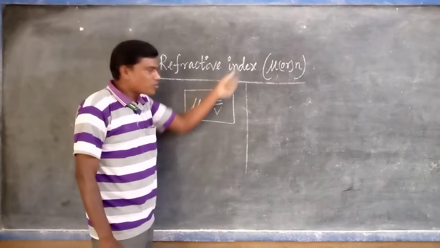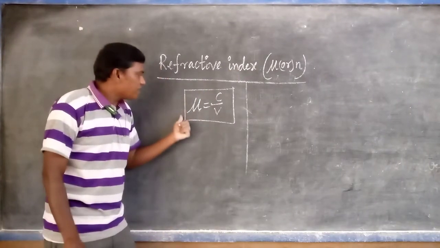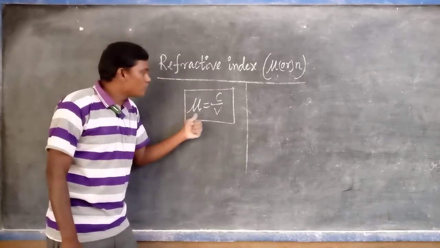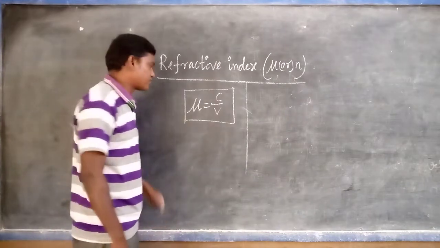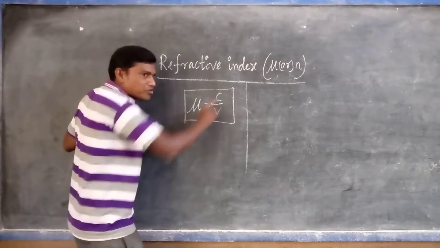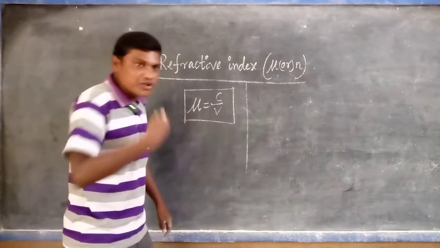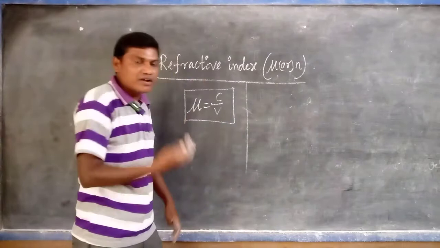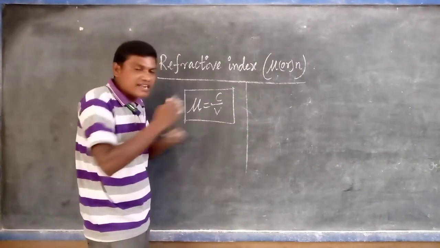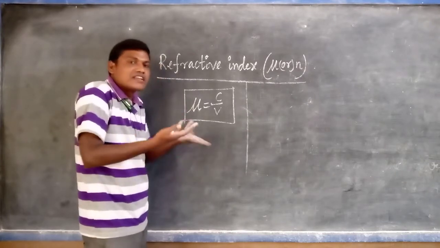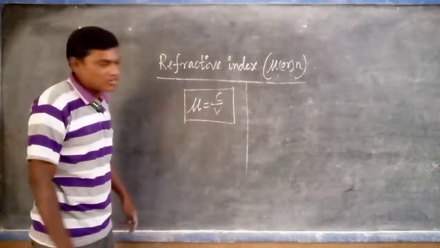Refractive index is also called absolute refractive index. It has no units and it is dimensionless. Listen very carefully. Refractive index has no units and it is dimensionless, because if a unit is there, it has a dimension, that is, a dimensional formula. If the physical quantity of refractive index does not have any units, it does not have any dimensional formula, or it is dimensionless.